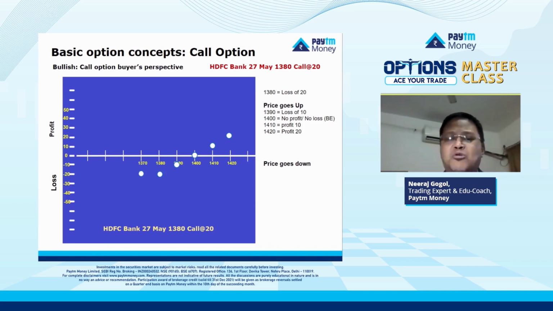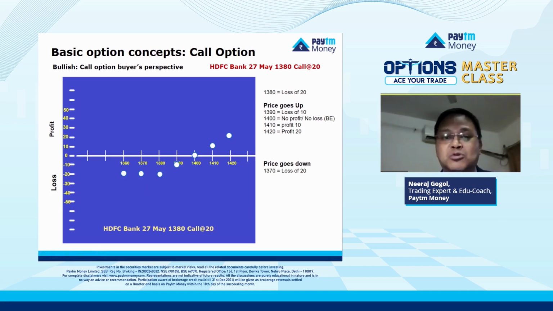Now, if the price goes down to 1370, okay? Now, this contract is again useless because this contract gives you the right to buy at 1380, but the spot price is 1370. So should you use this contract? No, you are not supposed to use this contract, right? Because this contract gives you the right to buy at 1380. So this contract becomes null and void. It's useless, worthless. So since this contract becomes worthless, the maximum that you lose is the premium, right? That is what you lose. Your loss is 20 rupees.